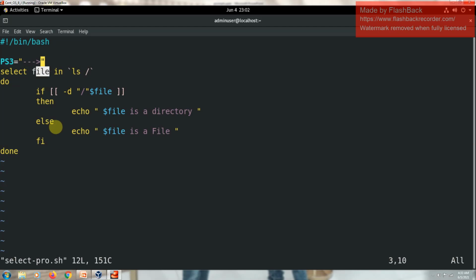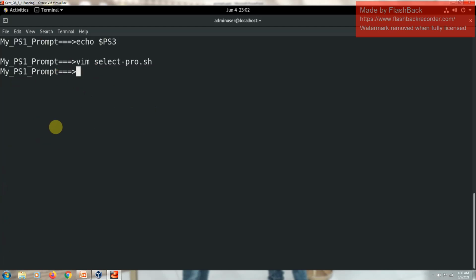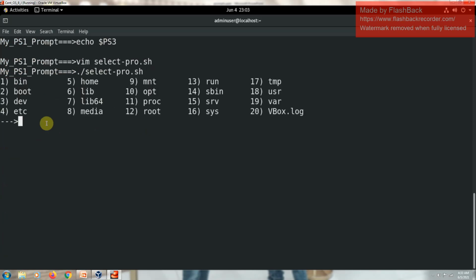Let me quit from vi and execute it. Now what select did: select listed the menu which contains all the entries under slash. So 1 is numbered for bin, 2 is numbered for boot.